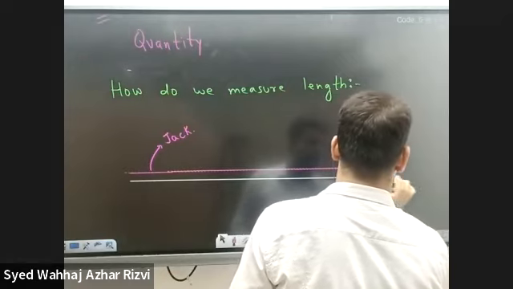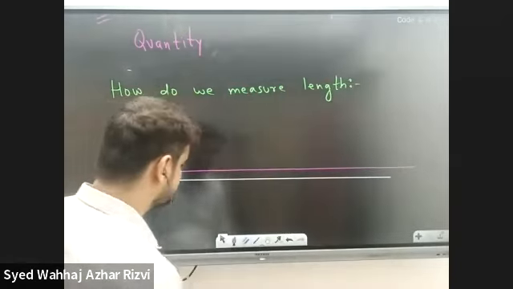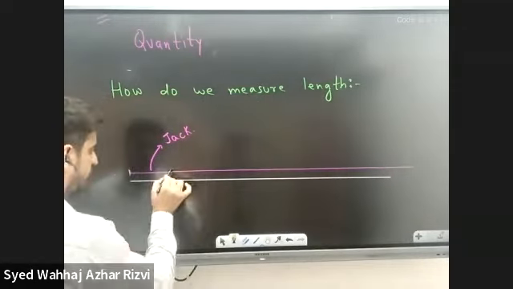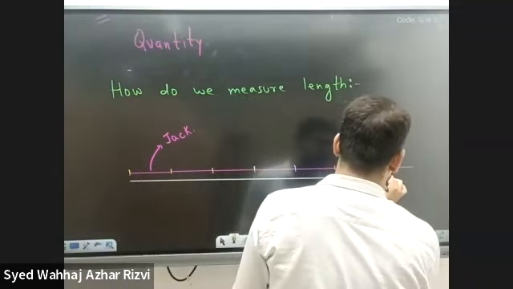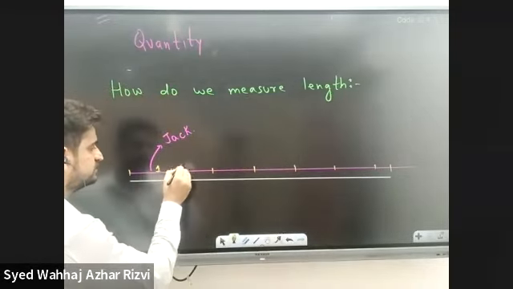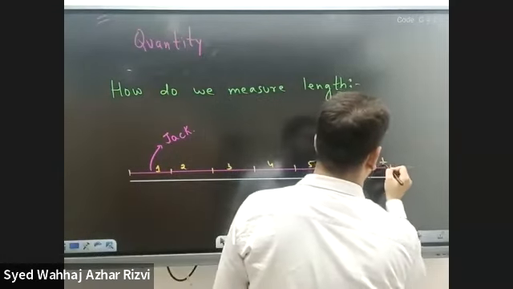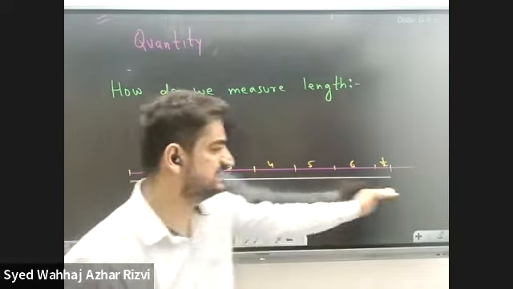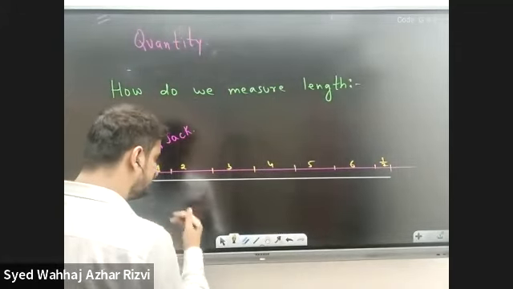So let's get started. 1, 2, 3, 4, 5, 6. So we have 1, 2, 3, 4, 5, 6 and a half. How many jacks go into this white line? 6.5 jacks.